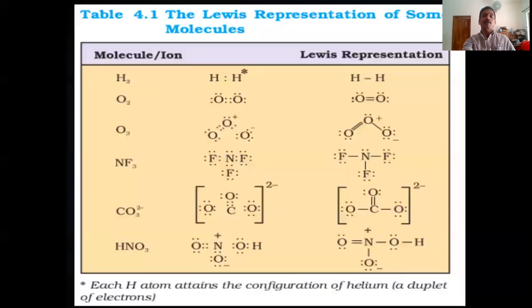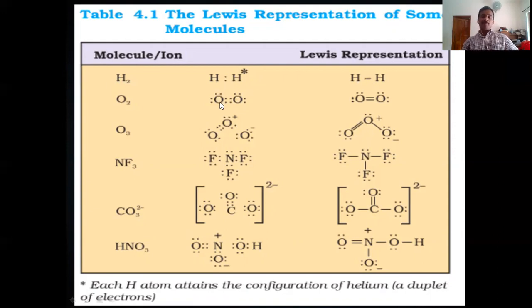That is covalent bond. Now, already we mentioned the Lewis representation of atoms. Now it is the Lewis representation of molecules. You can see hydrogen, H2, is formed. H2 is the molecule that is formed by sharing of a pair of electrons between two hydrogen atoms. That is represented in this way or in this way using a bond. This line represents a bond. Here you can see a pair of electrons.